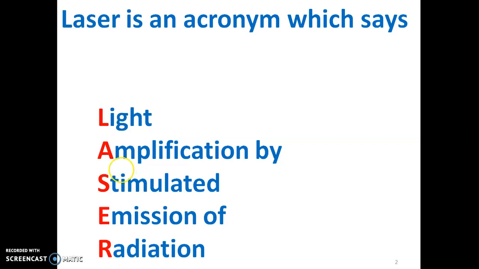Why do we get such differences? Because laser is an artificially produced light. Then how is such an intense beam produced? What is the phenomenon or working behind getting the laser, that we will see in this lecture.